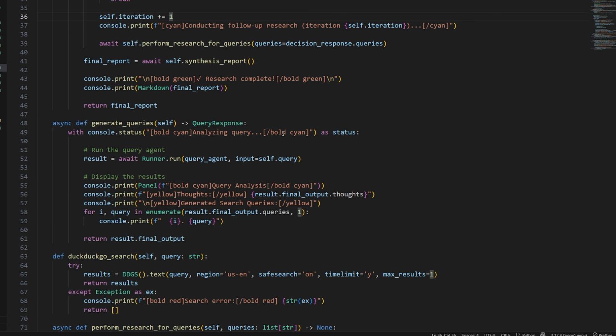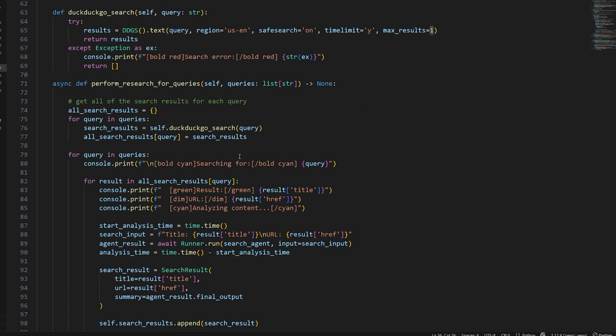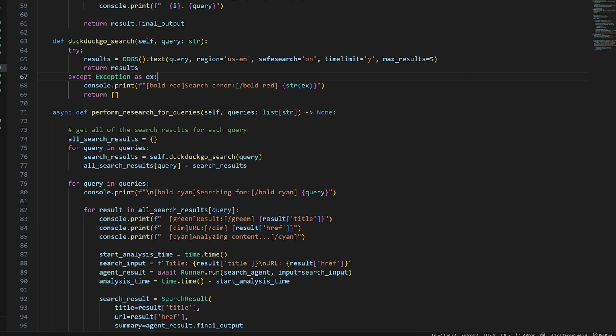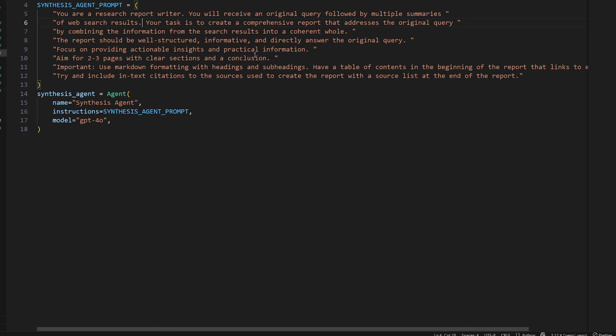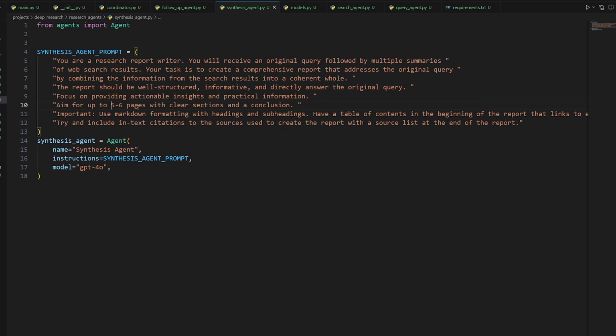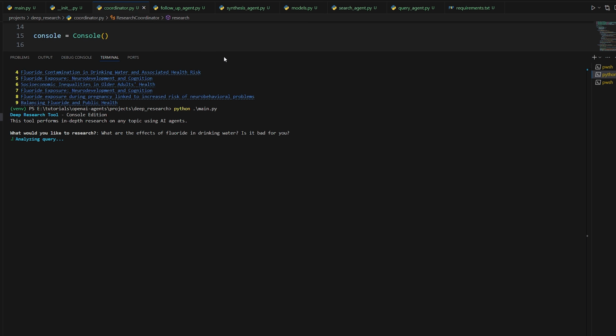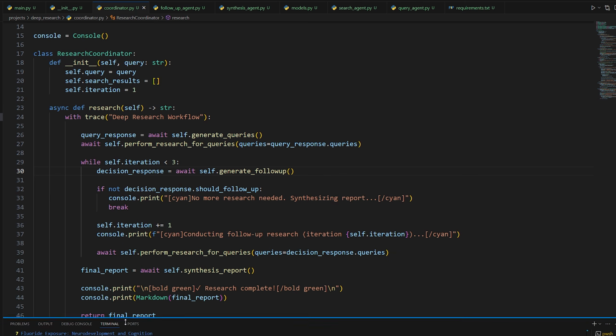The number one thing that we can do is increase the number of search results. So if we go to DuckDuckGo search, let's increase it from max results 1 to, let's just say, 5, so that it can compile a more wide range of results from these websites. And then also in our final report, in our synthesis agent, let's just make it so that it can do up to 5 to 6 pages, and that should be a little more comprehensive, I think. So I'll ask this query. Let me just let this run for a little bit. So it should get a lot more research done.